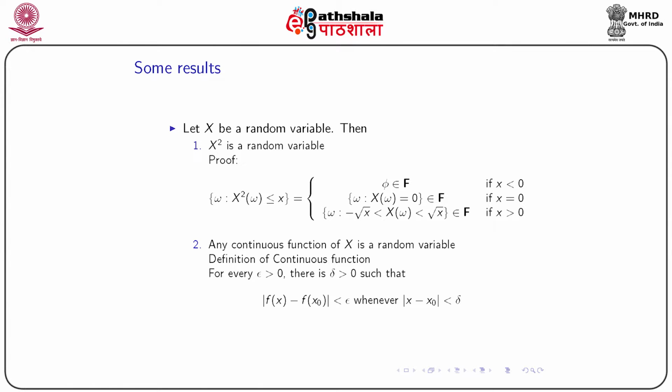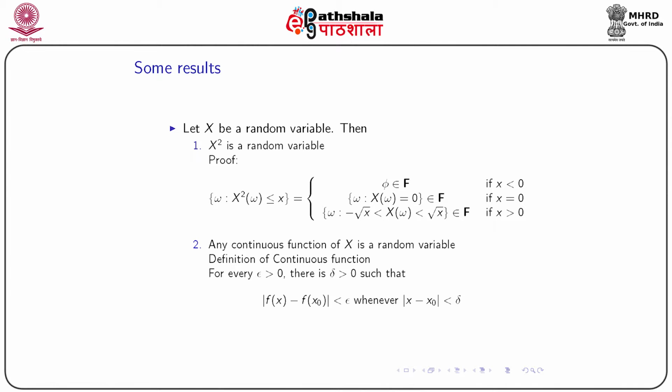This is one particular case we are talking about, but any continuous function of X is a random variable. What do we mean by a continuous function? The definition is such that for every epsilon greater than 0 there is a delta, which is positive, such that the absolute difference between f(x) and f(x0) is less than epsilon whenever |x minus x0| is less than delta.